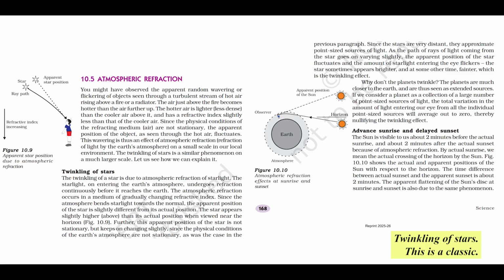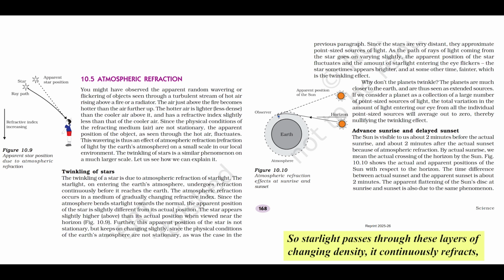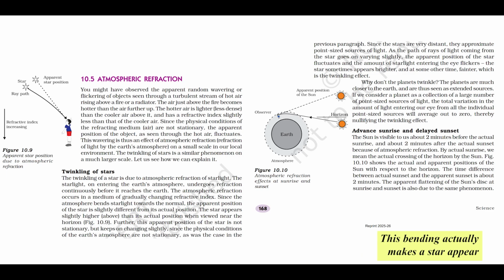Twinkling of stars. This is a classic. Why do stars twinkle? It's entirely due to atmospheric refraction of starlight. Starlight travels vast distances through space, mostly vacuum. When it finally hits Earth's atmosphere, it enters a medium that isn't uniform. Our atmosphere gets denser as you go lower down. So as starlight passes through these layers of changing density, it continuously refracts, bending towards the normal, since it's going from rarer to denser.